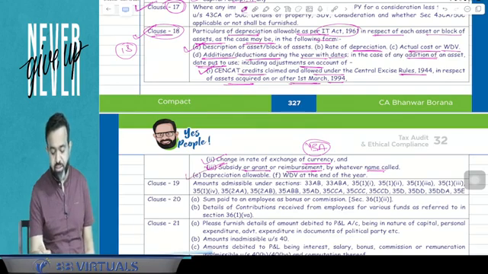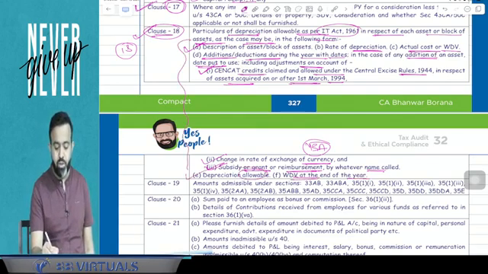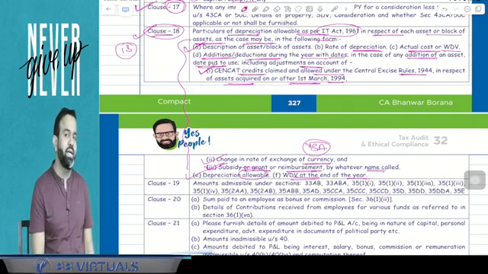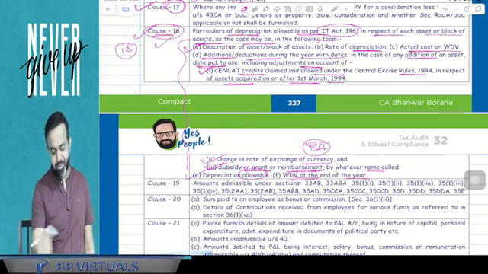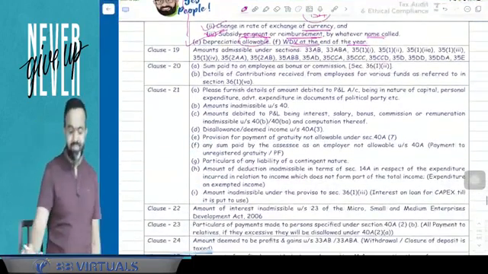And guys, whatever depreciation is allowable in the current year and the WDV at the end of the year, you have to report in clause number 18. So clause number 18 is a block. Block means you block with someone. So whenever there is an addition or deletion in the current year, that you have to mention in clause number 18. Now guys, clause number 19.